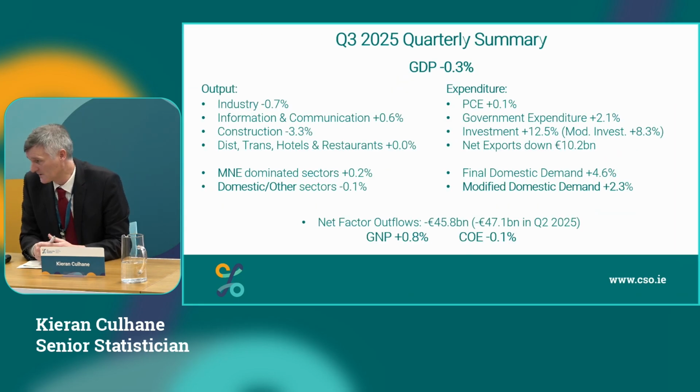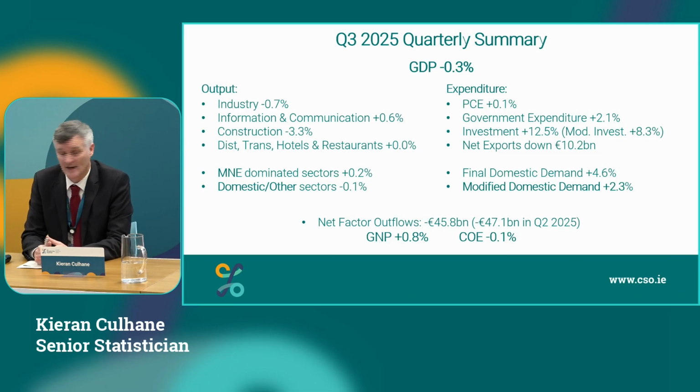So to summarise our quarter 3 results, GDP is down 0.3% in the quarter. Output side, industry up 0.7%, information and communication up 0.6%, construction down 3.3%, distribution, transport, hotels and restaurants flat 0%. So the multinational dominated sectors up 0.2% and the domestic sectors down 0.1%.